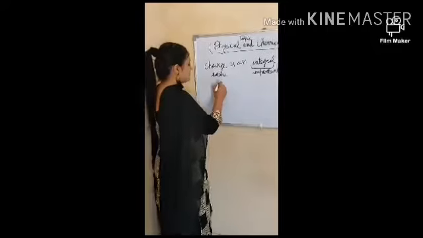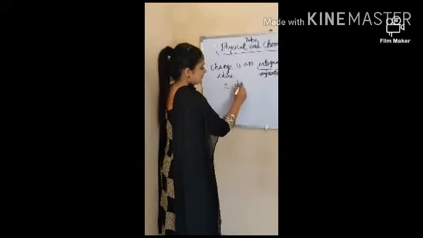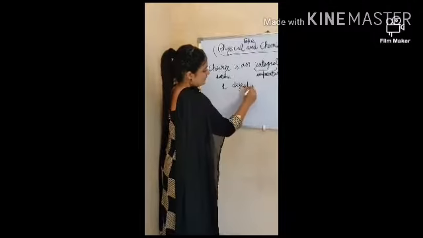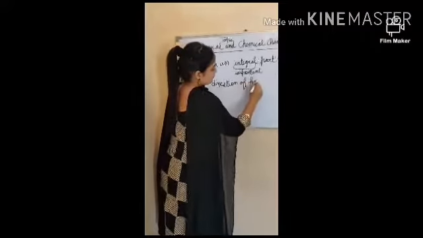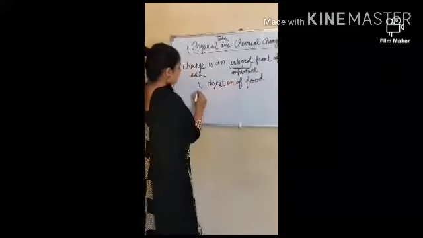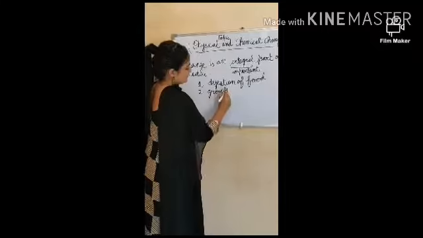Let's discuss some examples. First is the digestion of food. Second is the growth of plants and animals.